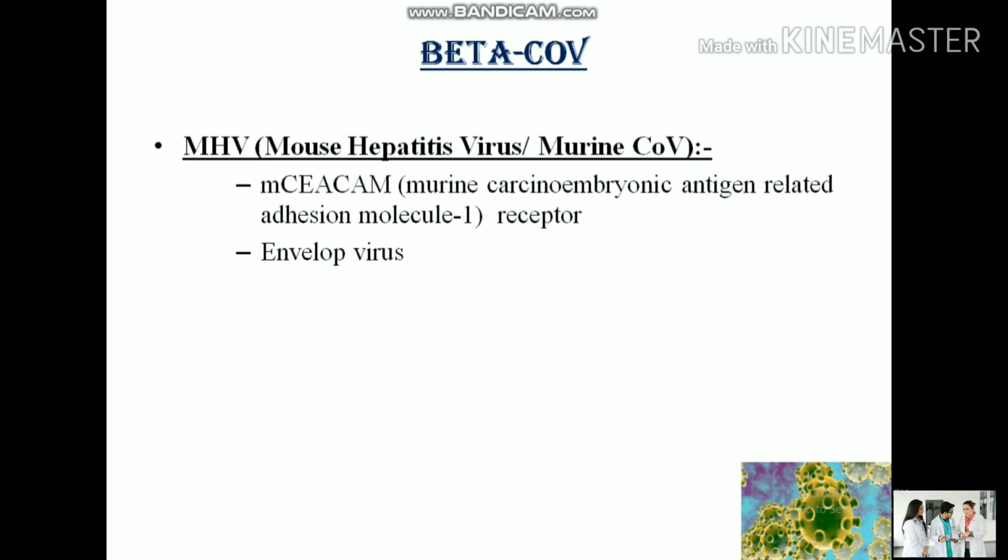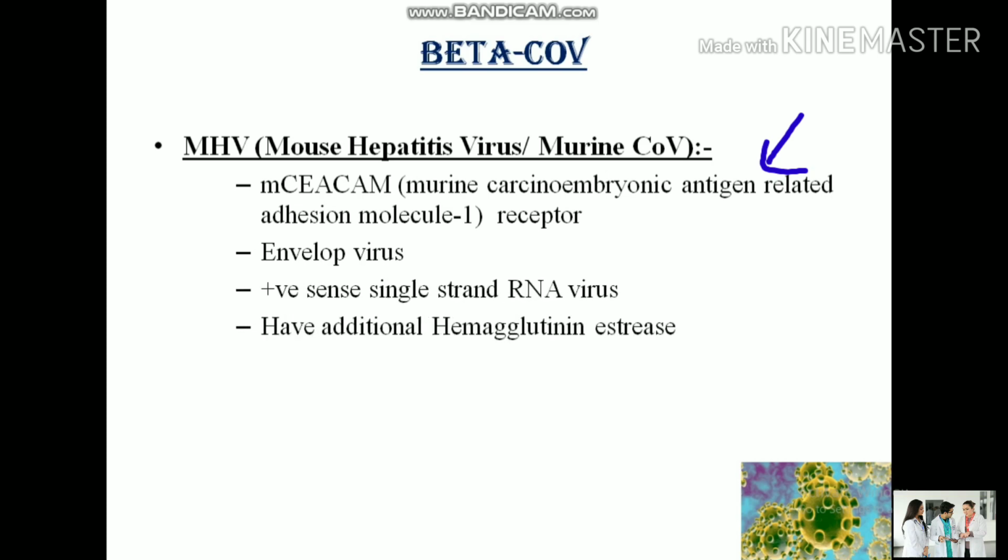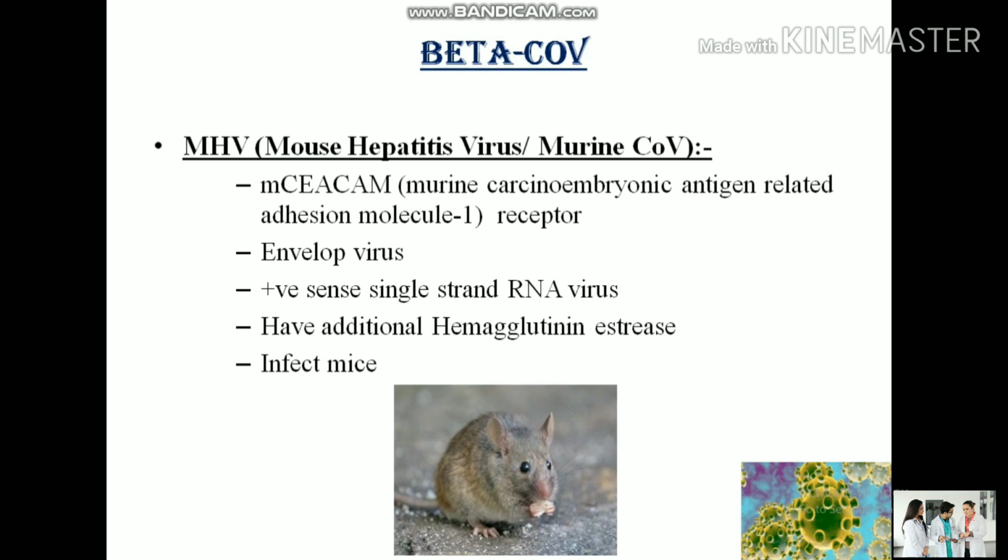The difference between the other viruses and this virus is that it also has the additional hemagglutinin esterase enzyme, like that of COVID-19. It also infects mostly mice, and from mice it may be transmitted to humans zoonotically.